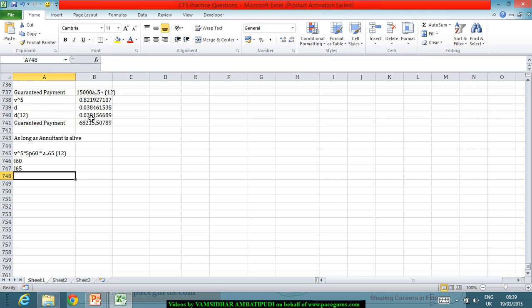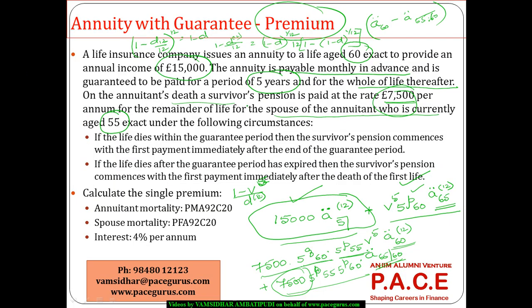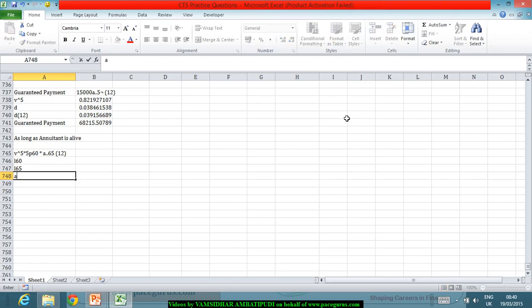So we know a double dot 65 12, we can very well write it as a double dot 65 minus 11 by 24. That will give me on a monthly basis. I can very well convert it. So I require a double dot 65 as well. So I will take it from the PMA and PFA tables to start with for this numerical at 4% interest.